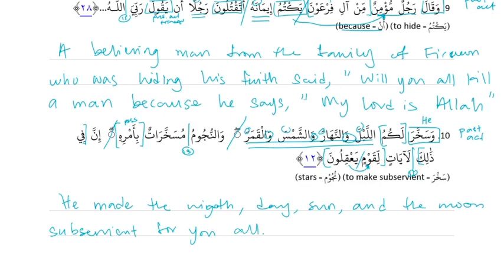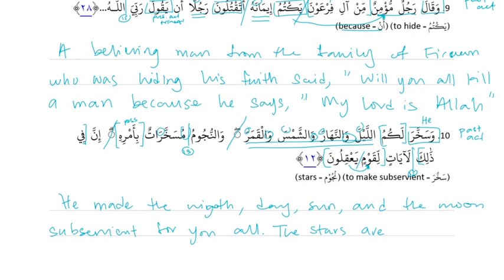And nujum are stars. So the stars are, and then musakharat is a target pattern. Mu plus a, and it's coming from the action sakhara, which we have defined here, to make subservient. So the target would be one who is made subservient, and it's talking about stars, so it's plural: things that are made subservient.